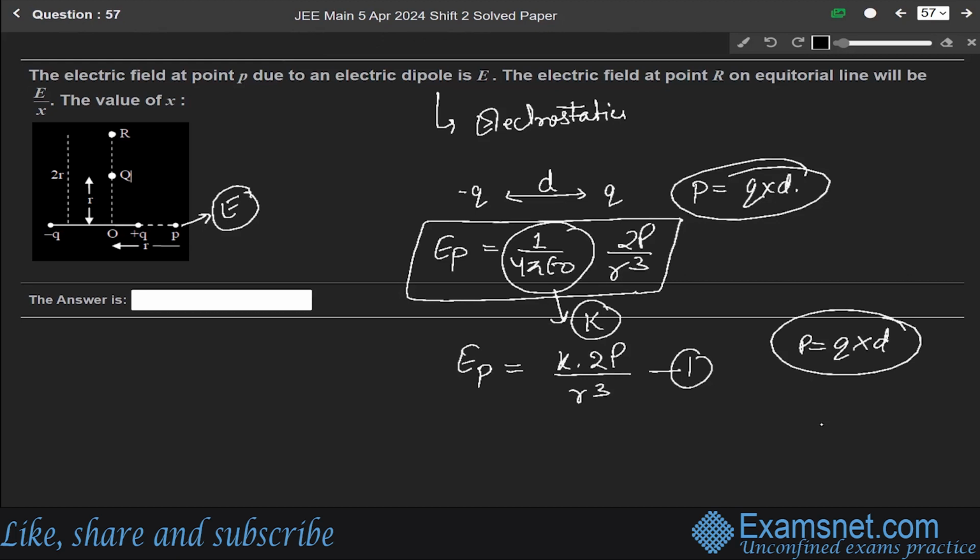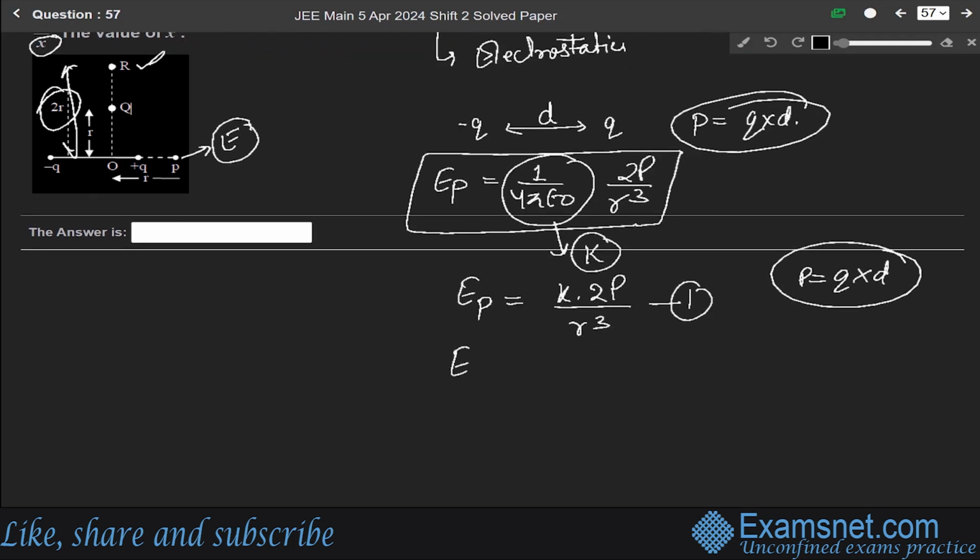Now it is saying that the electric field at point R on an equatorial line will be E by X. Okay, we have to find this value of X. So for R, the distance is given as 2R. So for this, we can write the electric field at point R as Kp over 2R whole cube. Okay. So let us say this is the second equation. So putting the value of this Kp over R cube from equation 1 in equation 2, and in this question it is given as E.